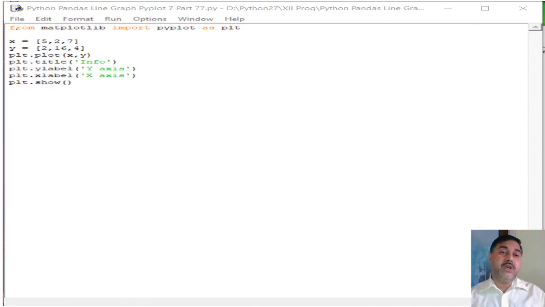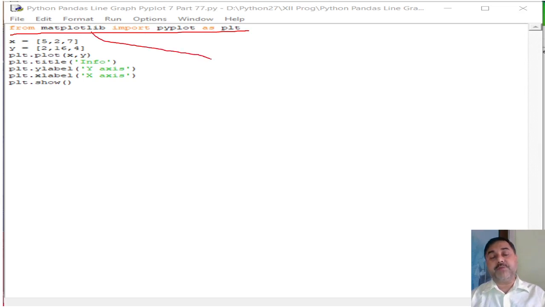Now here you see one program I have written for you. From matplotlib import pyplot as plt. So you are actually calling matplotlib. Matplotlib is a library. Under this library we have pyplot.